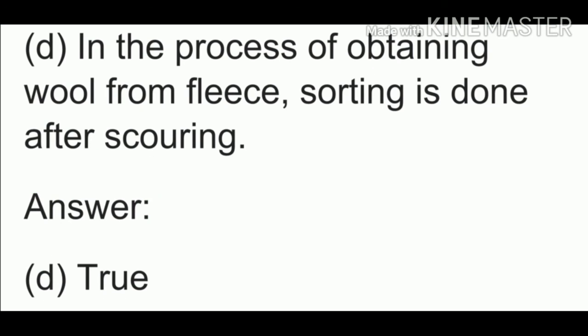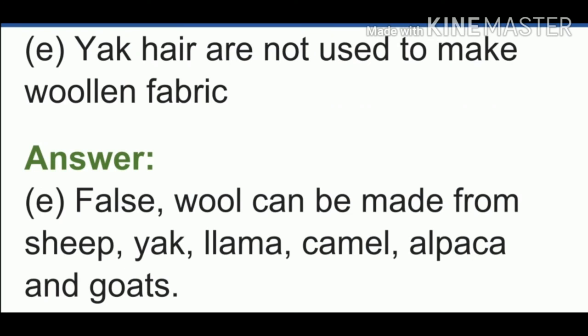Next one: in the process of obtaining wool from fleece, sorting is done after scouring. Is it true? Yes. In this process, sorting is done after scouring only. So this is right, so you will only write true. No need to give an explanation. Then the last one: yak hair is not used to make woolen fabric.